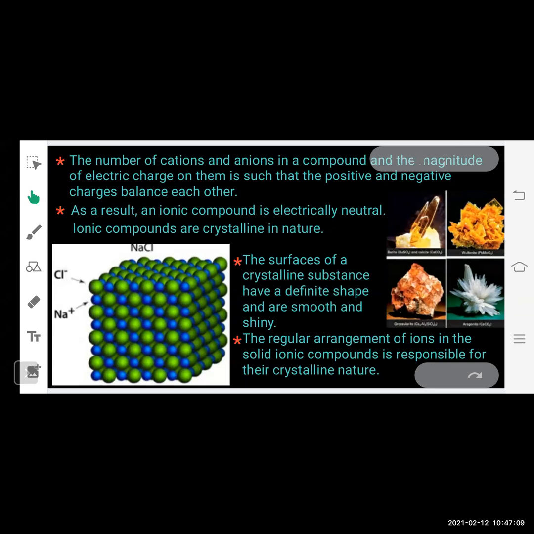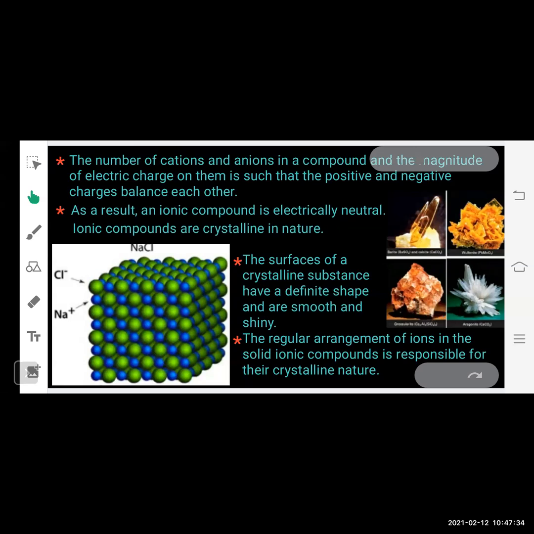So that's what is written here. The number of electric charges in one molecule of sodium chloride are equal and they are balancing each other. And as a result, an ionic compound is electrically neutral. Ionic compounds are crystalline in nature. You can see some of the compounds given here. You can see their crystal structures shown here. They are crystalline in nature.